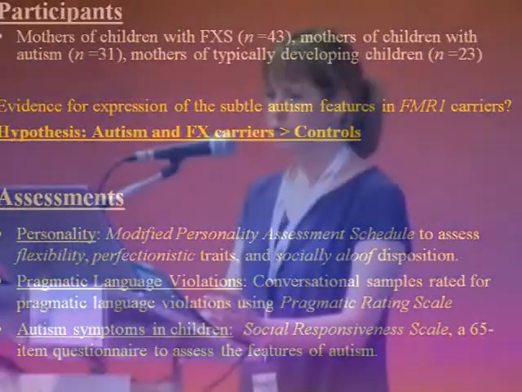Okay, so I'll get to the assessments in a moment, but our question was, in comparing these groups along these different clinical measures, are we going to see any evidence for expression of the subtle autism features that have been documented in prior studies of autism among these FMR1 carriers?